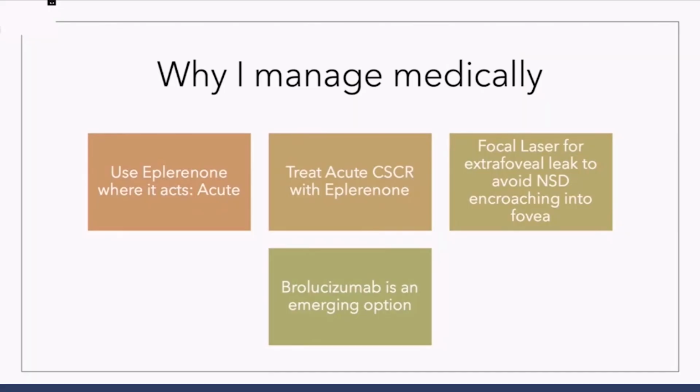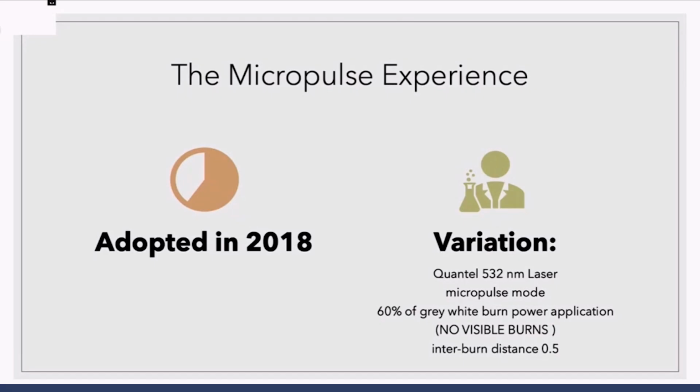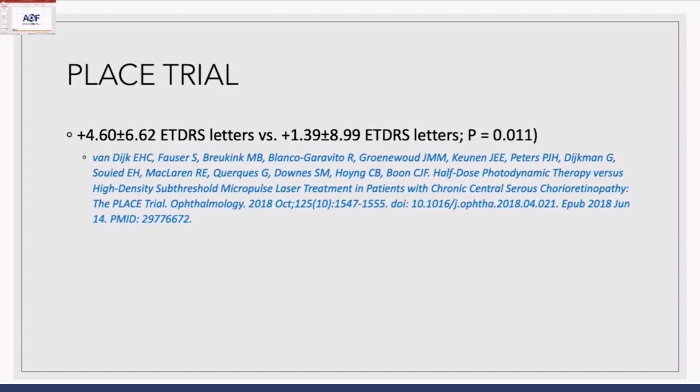Whenever we talk about any disease entity and its treatment, it is good to listen to the evidence which is published, but it is better to generate your own evidence. So we also have had our experience with micropulse. Though we do not use the yellow laser, we use the green laser for this. The PLACE trial shows that when it is compared to half-dose PDT, the improvement in number of letters is 4.6 with PDT compared to 1.39 in micropulse.